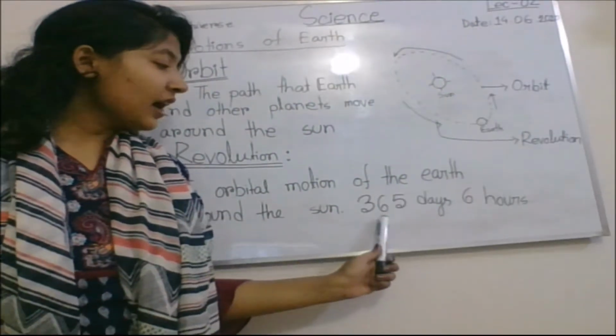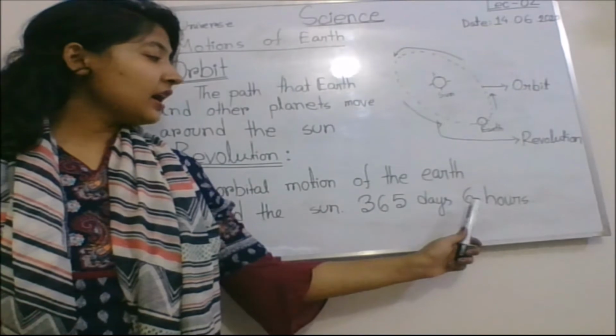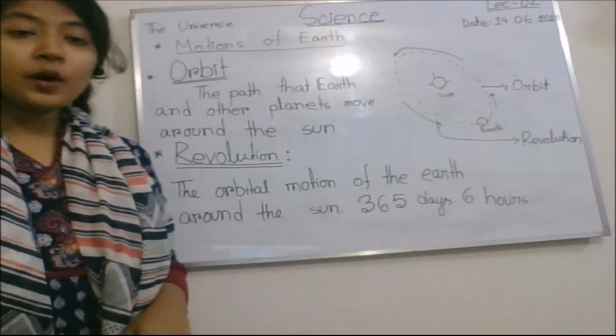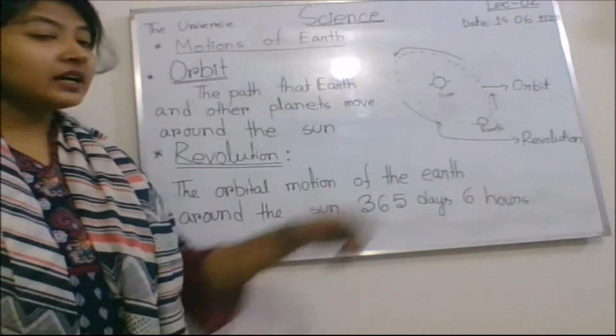Earth takes 365 days and 6 hours to complete one trip around the Sun.